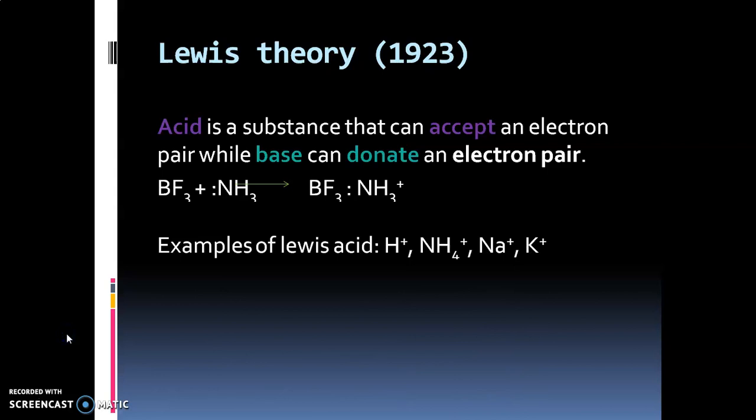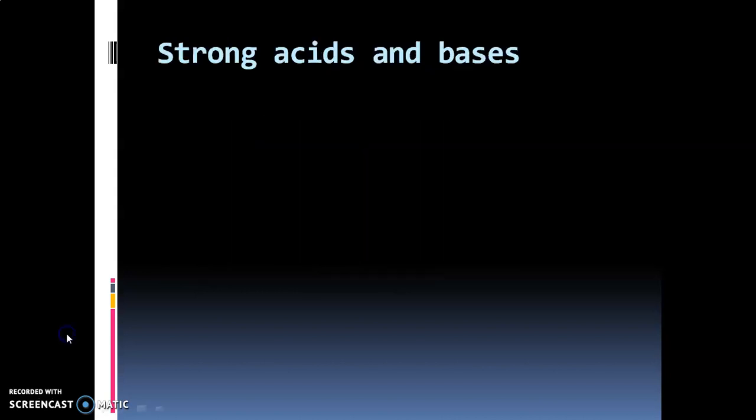Some examples of Lewis acids are H+, NH4+, Na+, K+. Examples of Lewis bases are ammonia, hydroxide ion, chloride ions, cyanide ions. Thus, we have seen three concepts: the Arrhenius concept, the Bronsted and Lowry concept, and the Lewis acid-base concept.